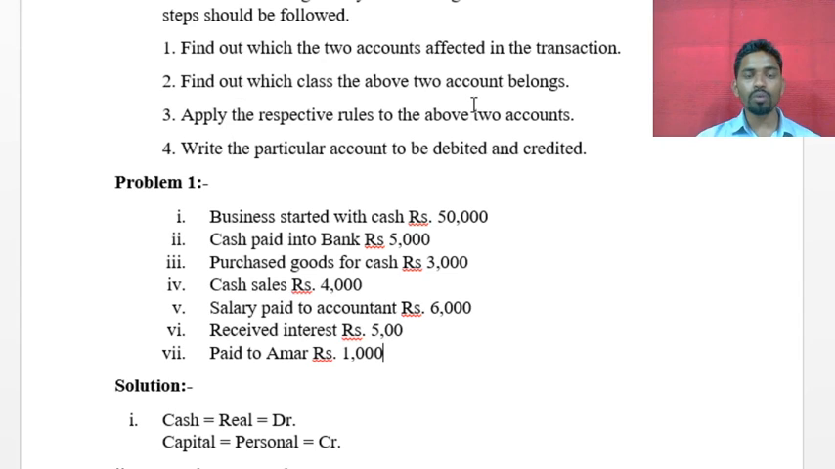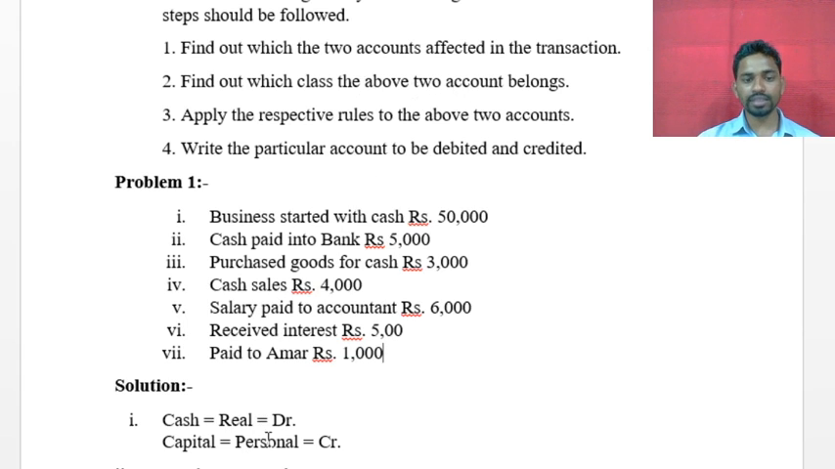Okay, so now we have to ascertain the types of the accounts. What does the types of the account mean? Cash is in the assets, and it will come under the real account, right? Next, capital is related to the personal, and so that's why it will come under the personal accounts. So find out which class the above two belong to.